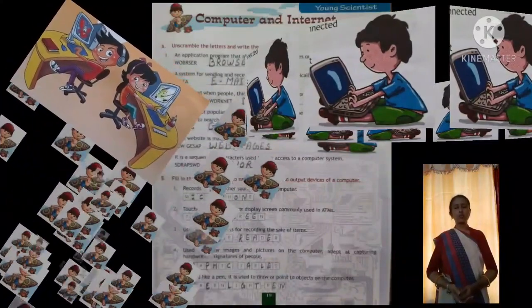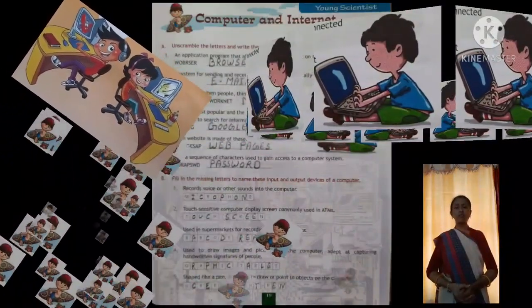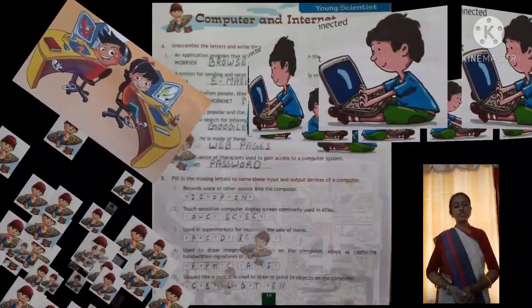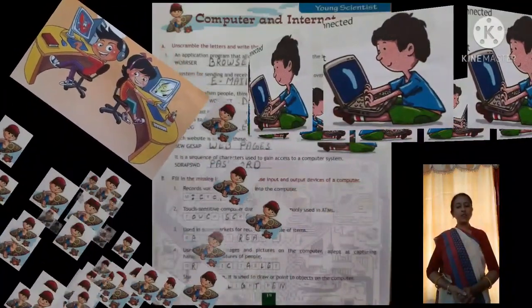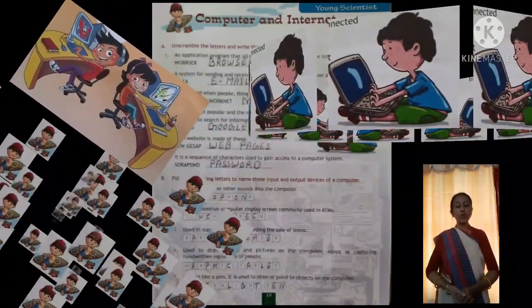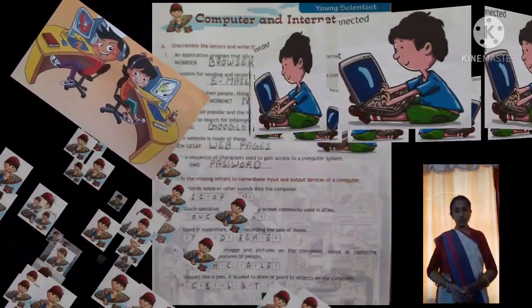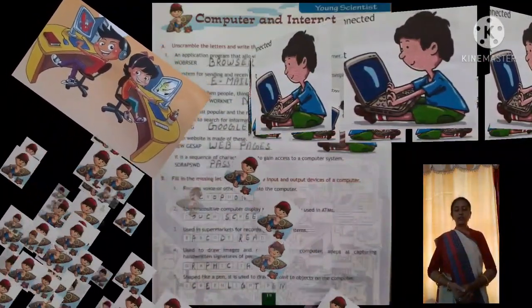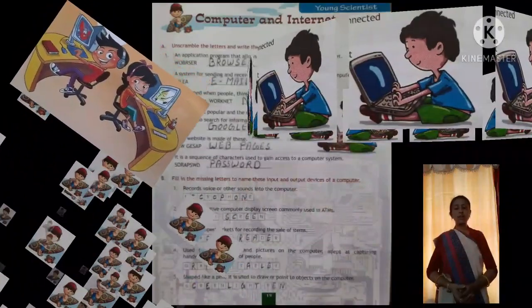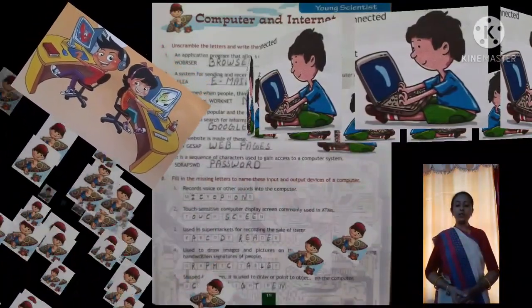Touch screen is also used in our mobiles and everywhere. So the answer is touch screen. The third one is, used in supermarkets for recording the sale of items. This information is stored by the barcode reader.